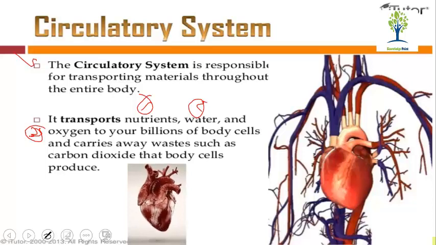So it works in two ways: it transports the nutrients, water and oxygen to your body cells, and it collects the carbon dioxide and waste substances from all cells of your body.